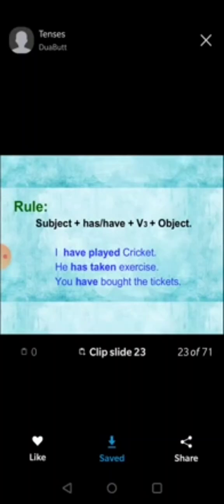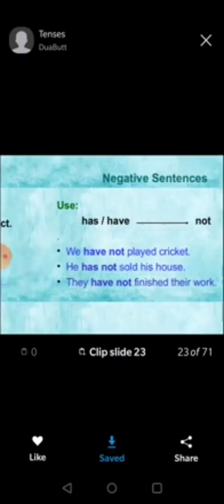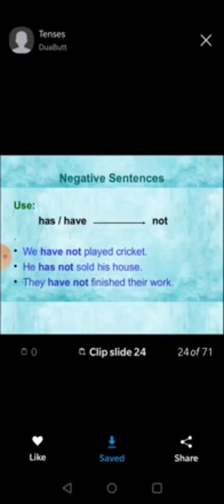Subject plus has and have plus third form of the verb plus object. I have played cricket. He has taken exercise. You have bought the ticket. And how to form a negative sentence?